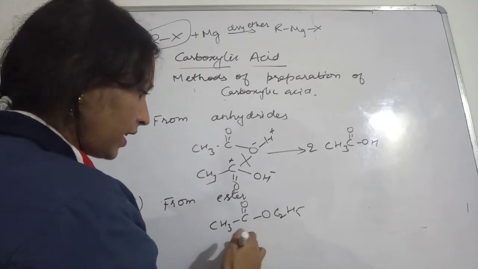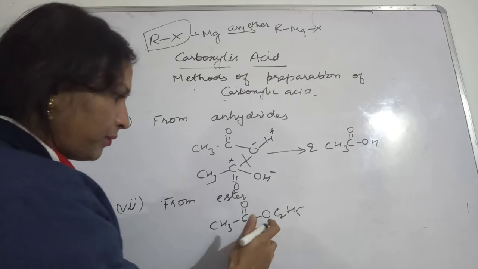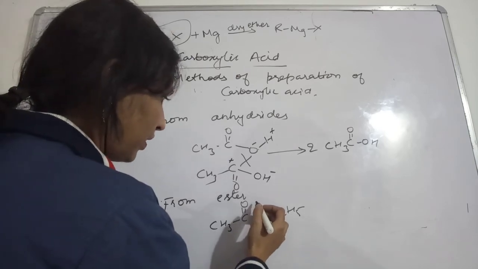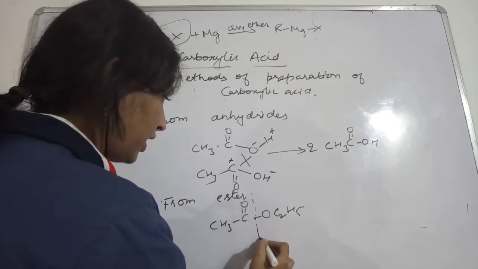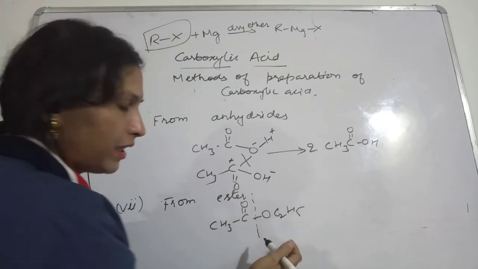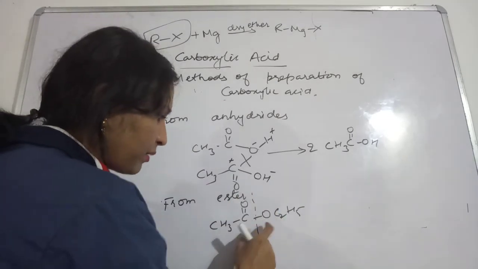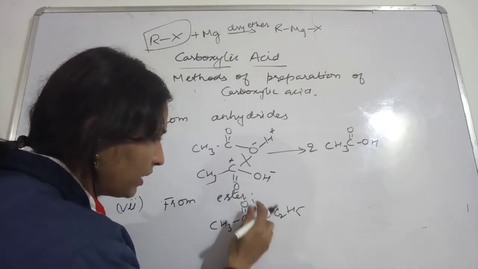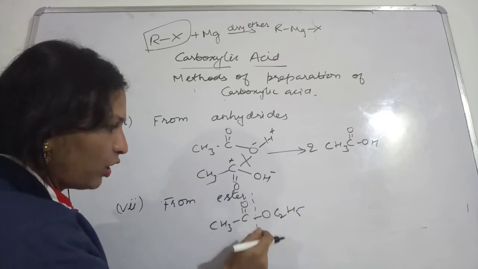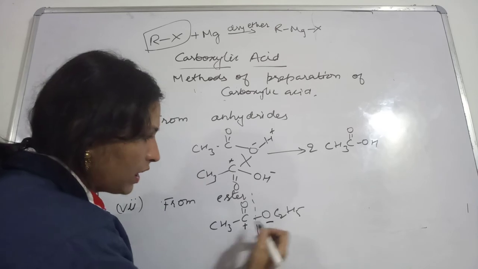See, in this case the bond is breaking here. This ester, suppose this bond is breaking and we are adding hydrolysis, again hydration, in this case also water will be added. If water is being added, so this bond is breaking. If this bond is breaking, then this will again acquire positive charge, this will acquire negative charge.